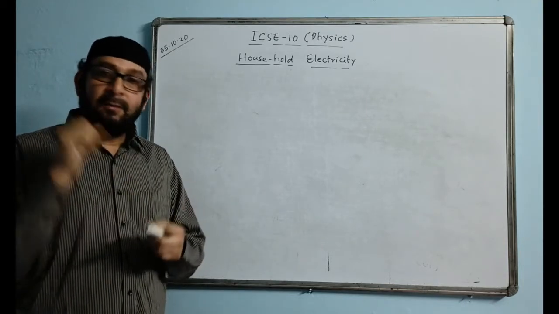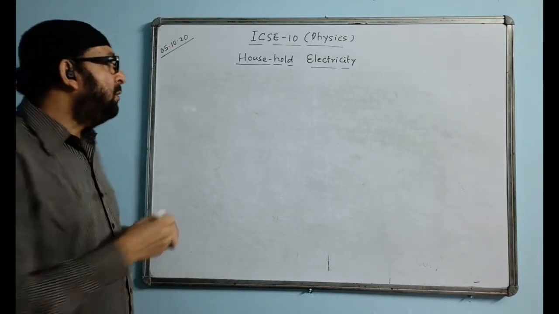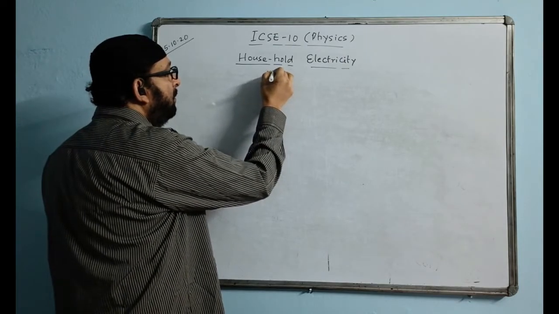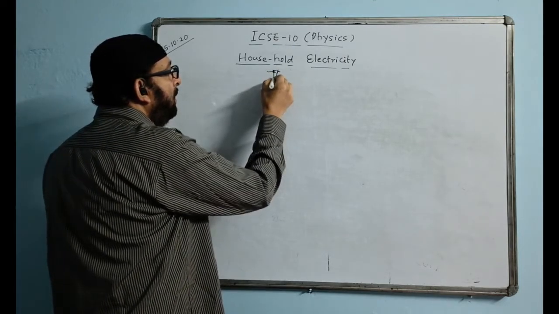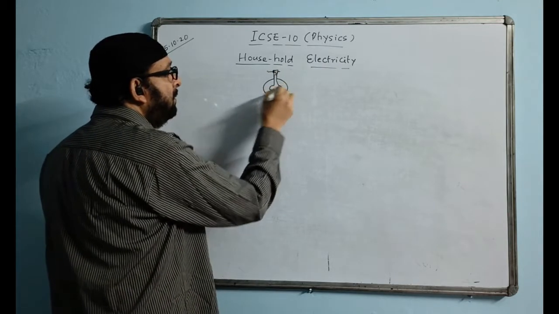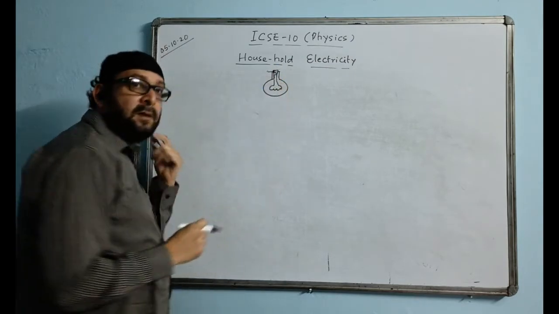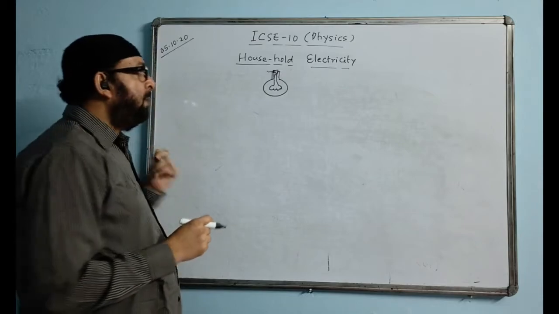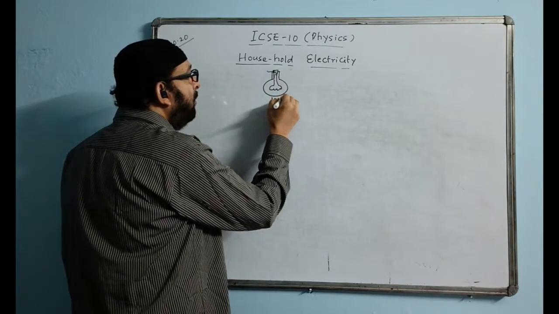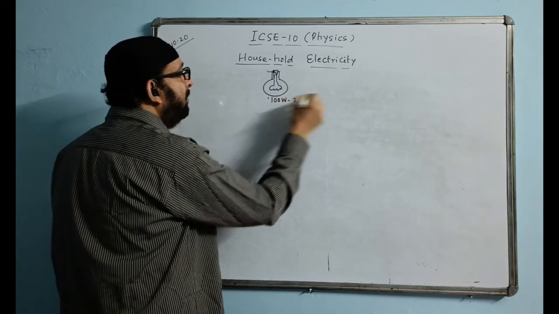You must have seen an electrical bulb. There is a filament inside the bulb, and on the bulb they will write something like this: 100 watt, 250 volt. It will always be written in this manner.